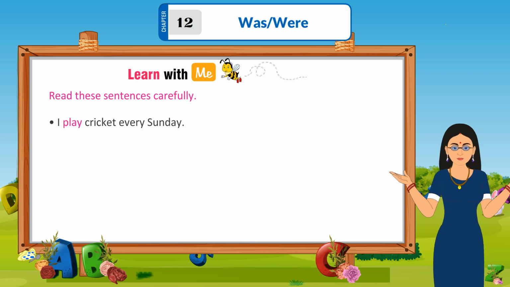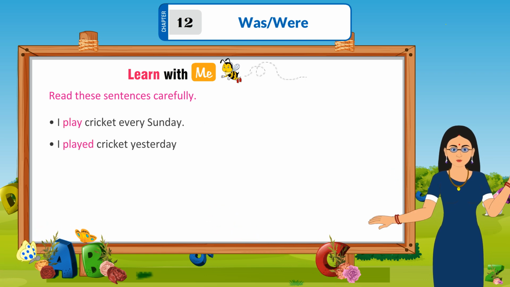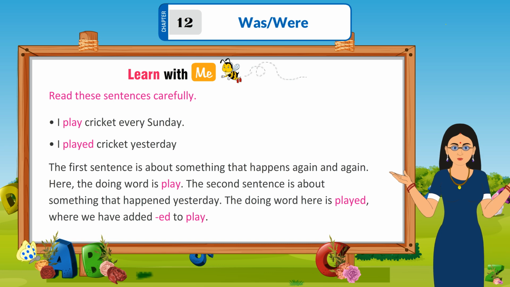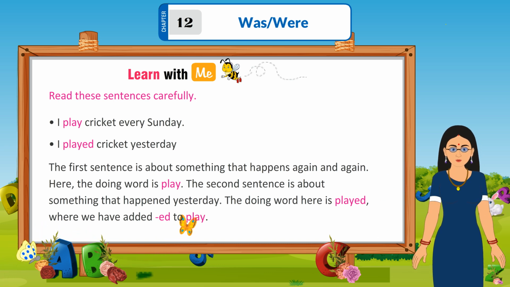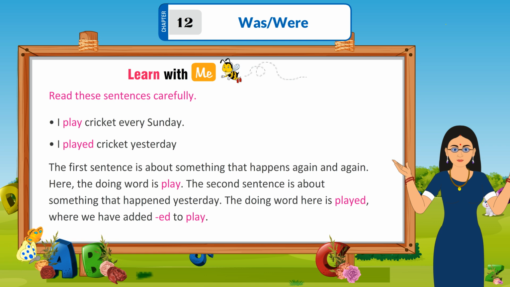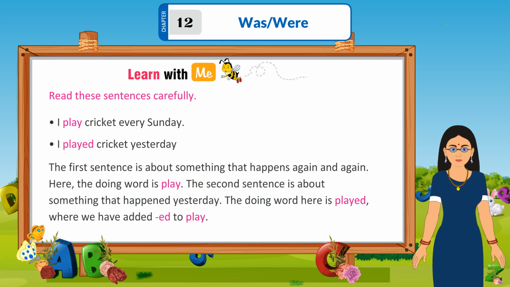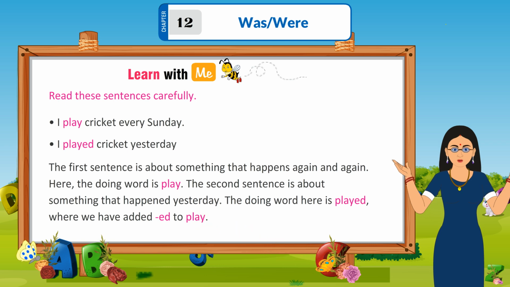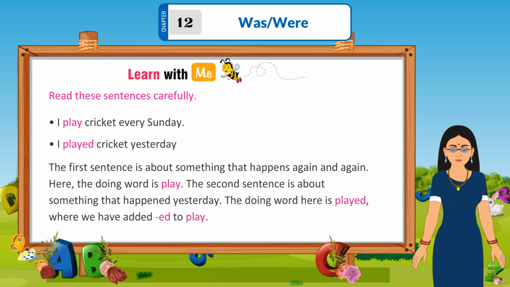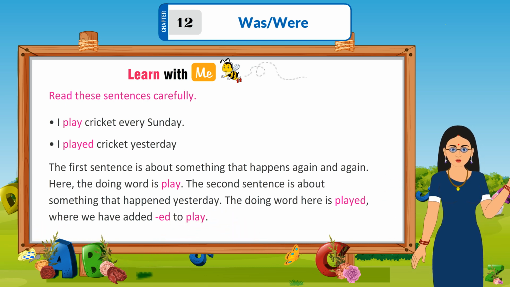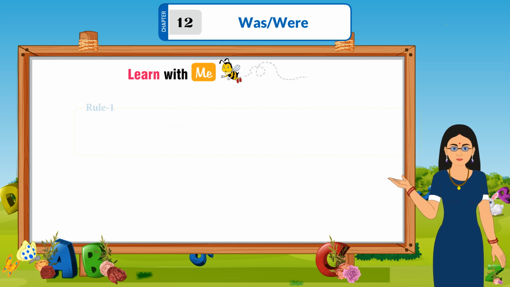I play cricket every Sunday. I played cricket yesterday. The first sentence is about something that happens again and again. Here, the doing word is play. The second sentence is about something that happened yesterday. The doing word here is played, where we have added ed to play.